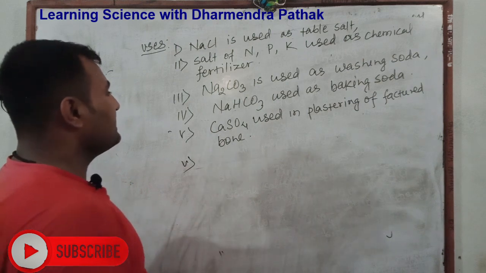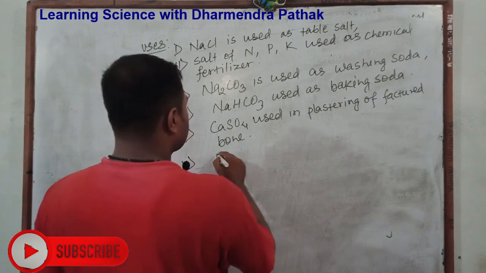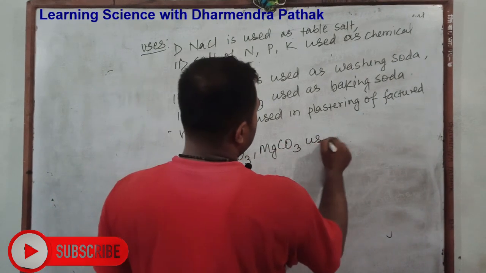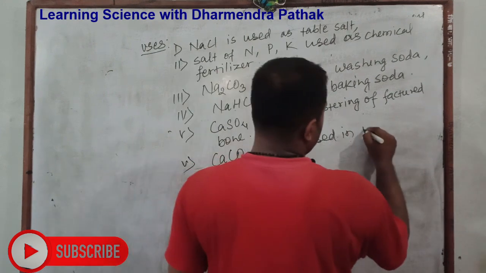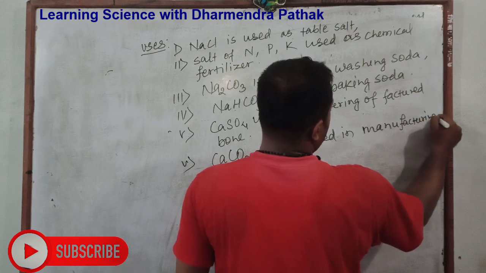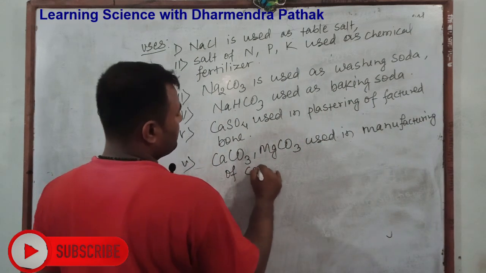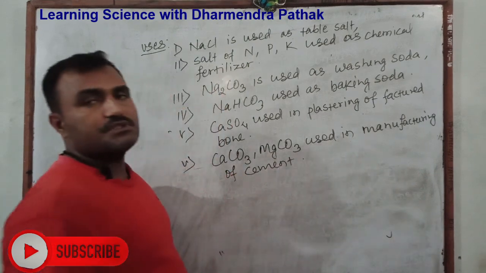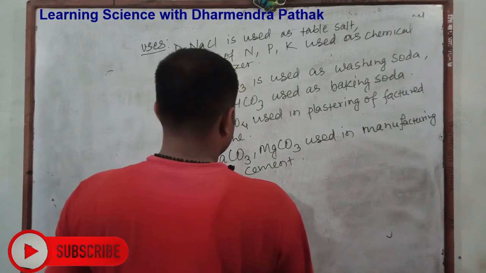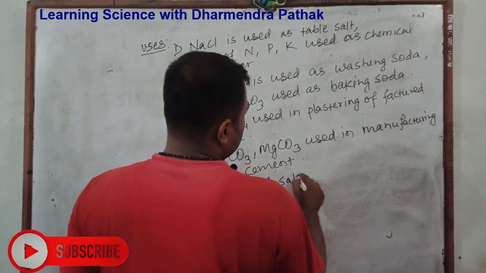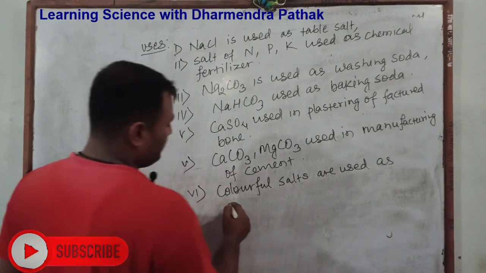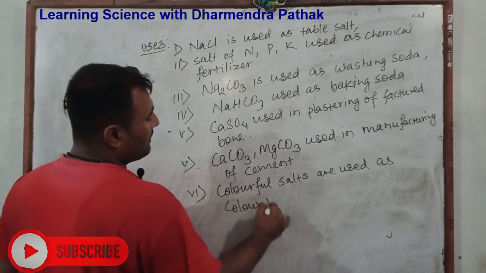Several other salts like calcium carbonate and magnesium carbonate are used in manufacturing of cement. Limestone is used in cement. Other colorful salts are used as color pigment.